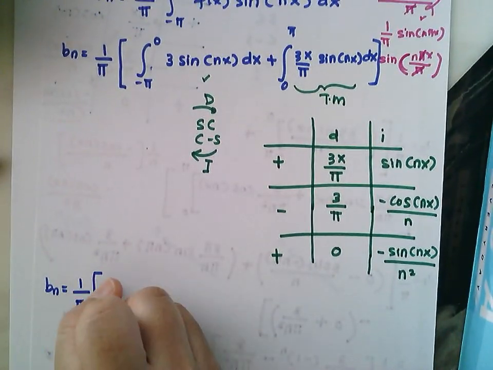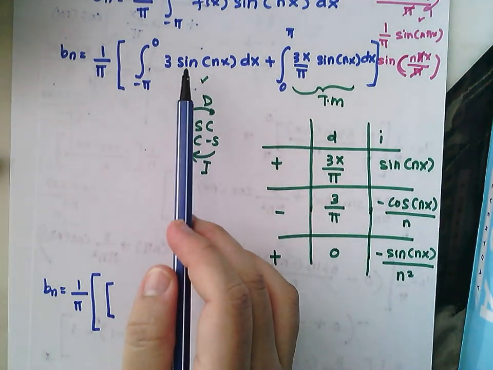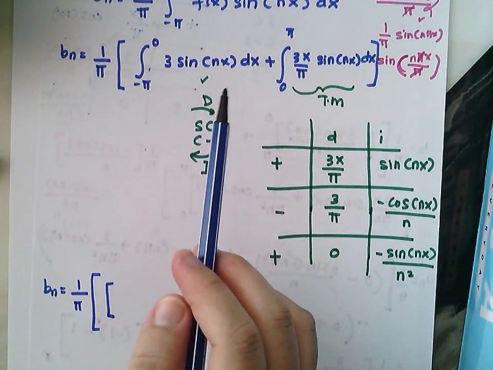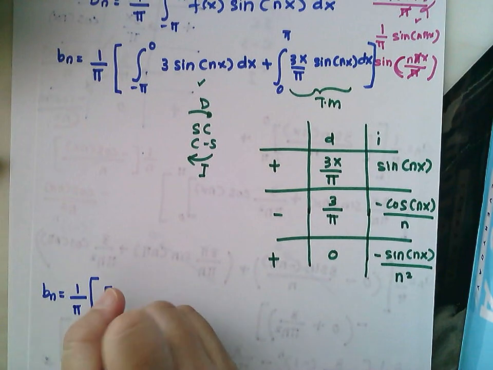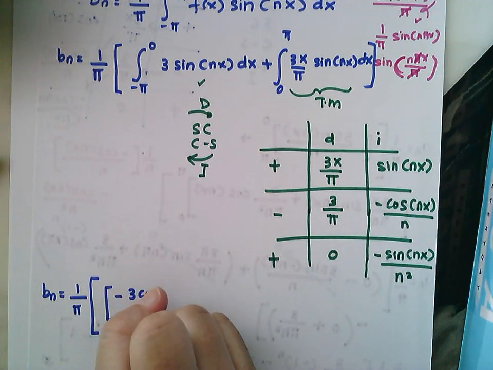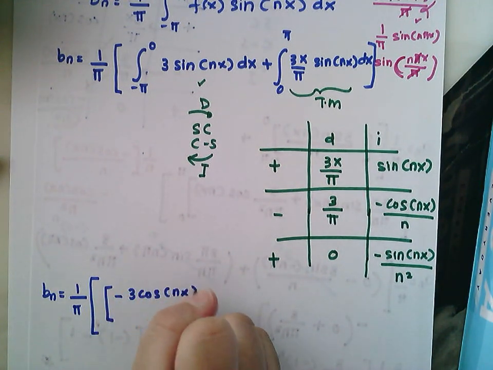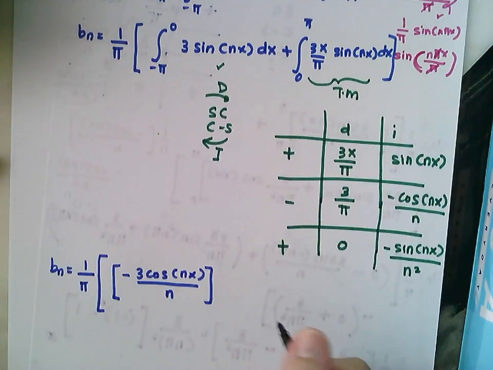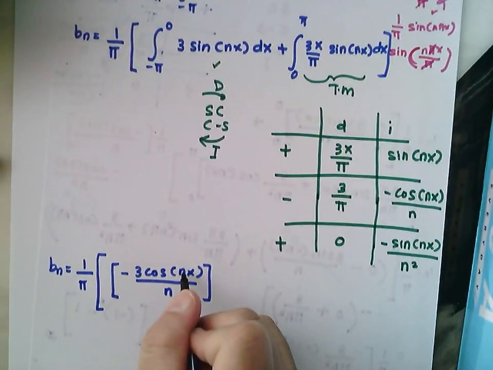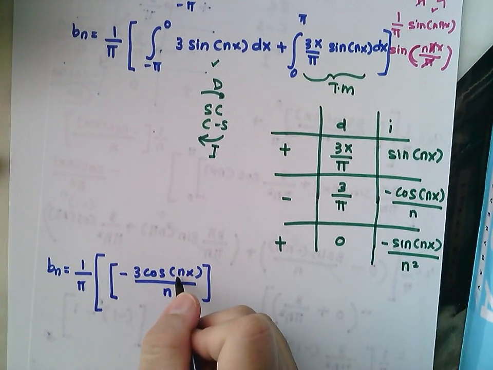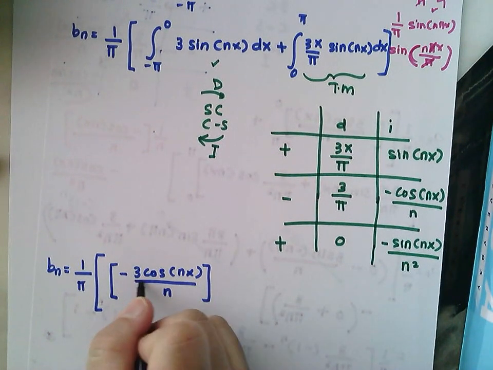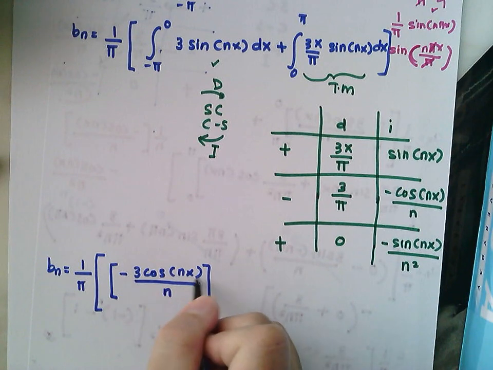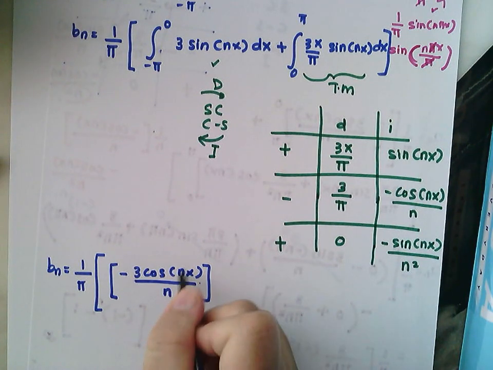What is the first function? Integrating sine gives you negative cos, so you will have negative 3 cos nx over n. Please be careful. This n you cannot simplify with this n, because this is over the whole thing, not in the bracket. That's why you cannot cancel out the n.